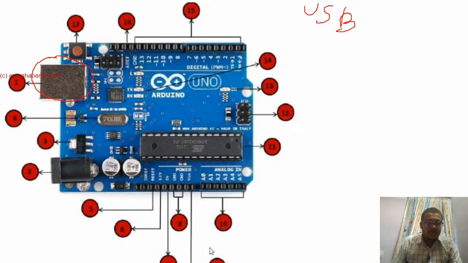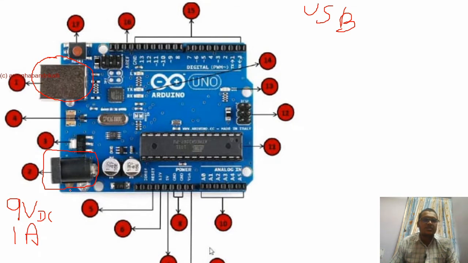That is the power cable. The next one is the power barrel jack. This barrel jack has a capacity of 9 volts DC with 1 amp of current. You can directly make connections here using AC adapters, which convert AC to DC. The supported configuration is 9 volts DC and 1 amp of current.